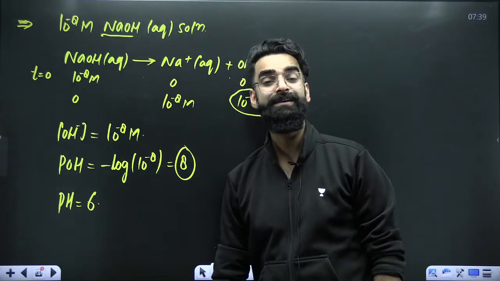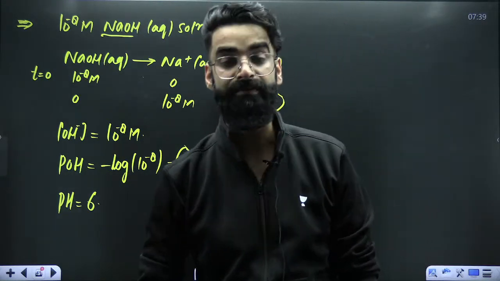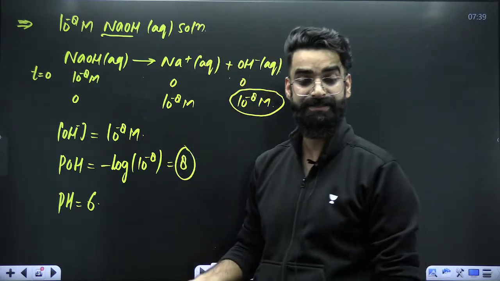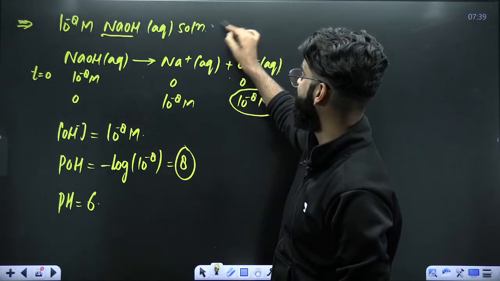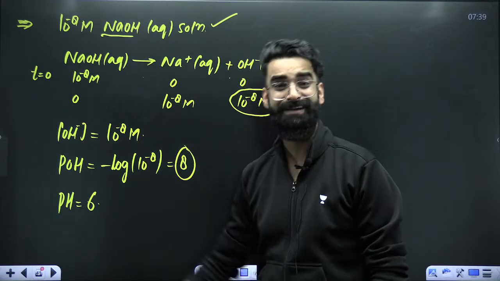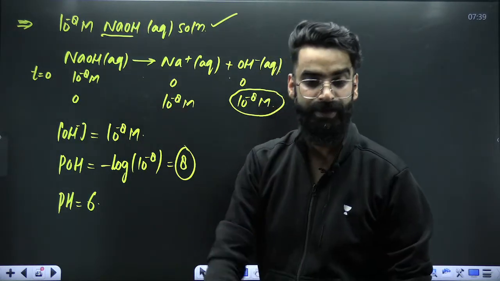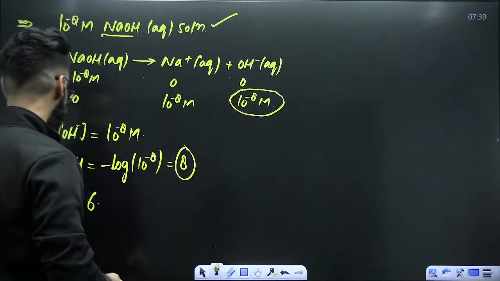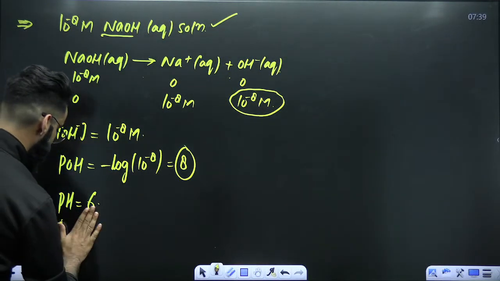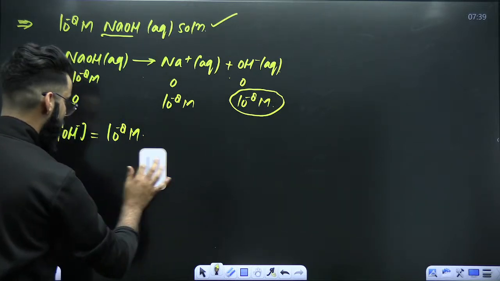Does it represent acidic or basic solution at 25 degrees centigrade? It represents acidic solution, right? But is NaOH aqueous acidic or basic? It is actually basic. But from here, it's coming out to be acidic. That means some mistake we are doing. What is that mistake? Try to rectify it, dear students.